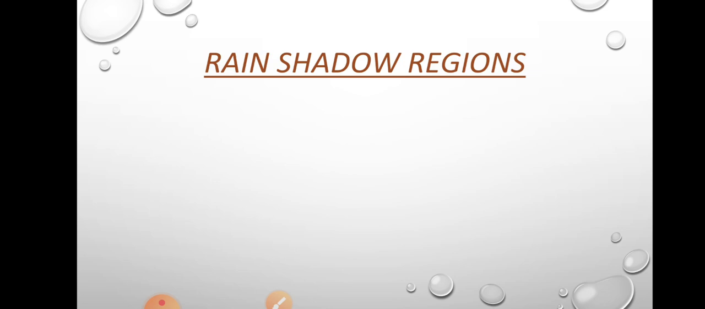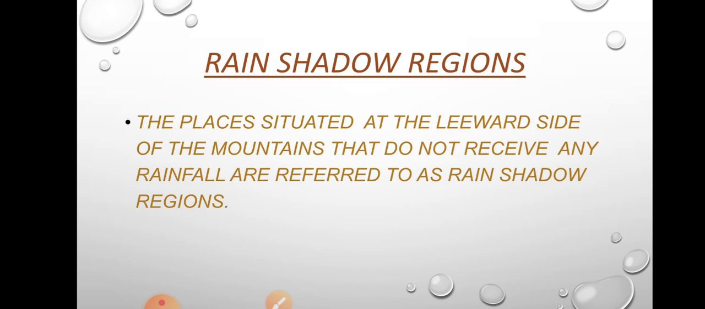The leeward side of the mountain becomes a rain shadow region. We can see only nimbus clouds, the rain shadow, from the leeward side of the mountain, and they will not get heavy rainfall in this region. So which is a rain shadow region? The place situated on the leeward side of the mountain that does not receive any rainfall is referred to as a rain shadow region.